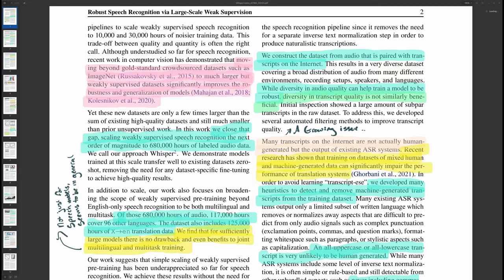The audio quality varies a ton. The speakers obviously vary a ton. The main focus seems to have been on making sure transcript quality was good and trustworthy. So they're trying to remove cases where they could detect that yet another speech-to-text algorithm was being used to generate the transcripts.